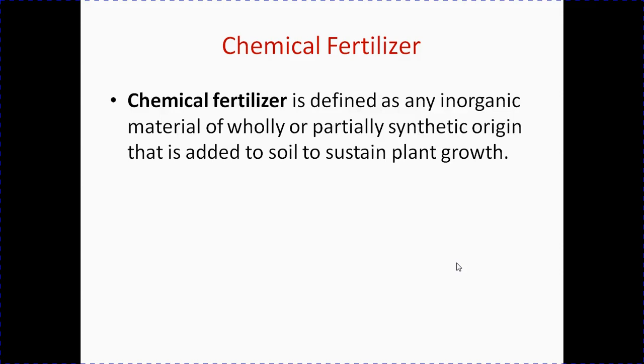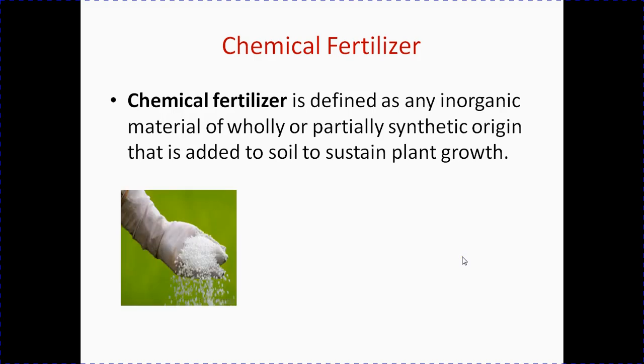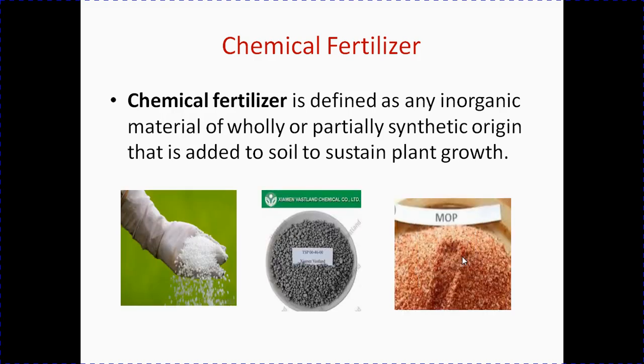Next one is chemical fertilizer. Chemical fertilizer is defined as any inorganic materials of wholly or partially synthetic origin that is added to soil to sustain plant growth. Mainly, chemical fertilizers are produced in the factories artificially. Look at these pictures.